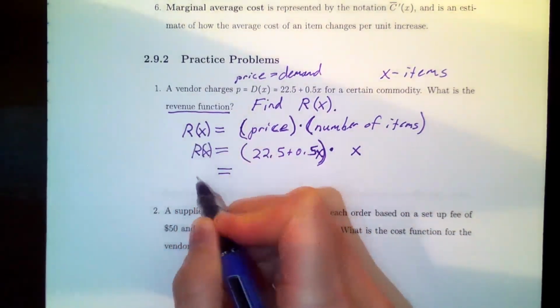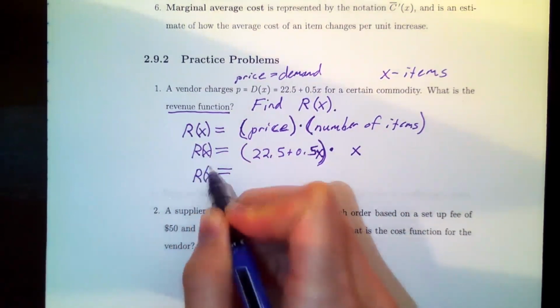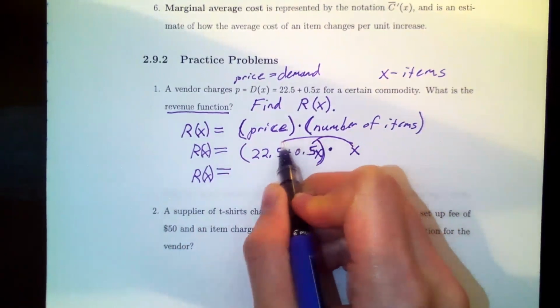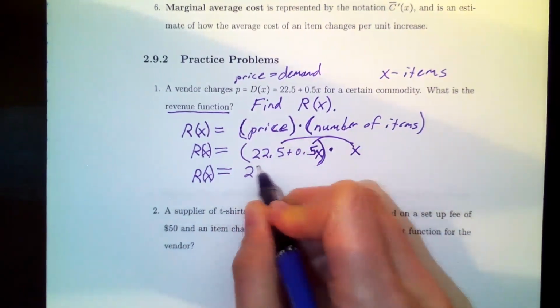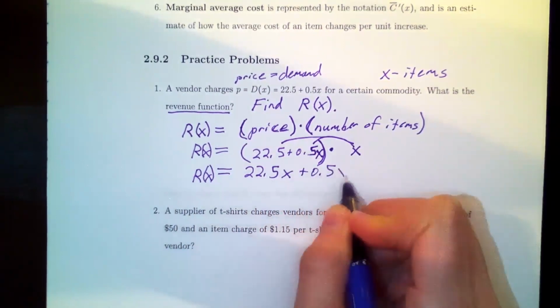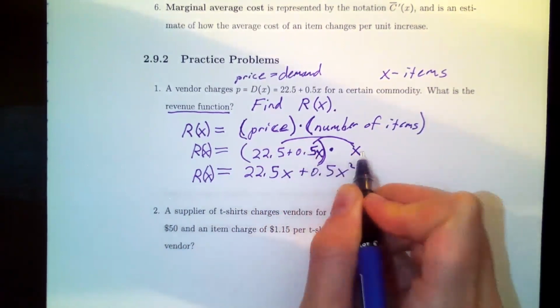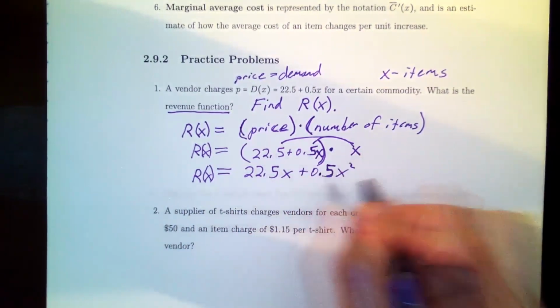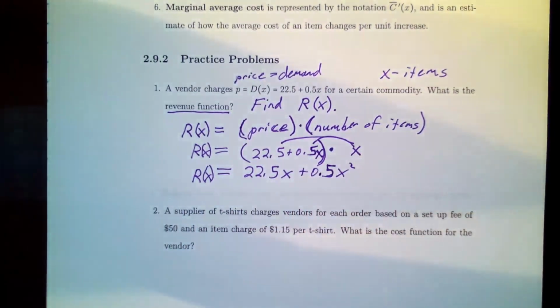Now we can't just leave it like this. We got to make it look pretty. Let's take this X here and distribute it in, multiply, so we can simplify it. This gives an expression, 22.5x plus 0.5x squared, when you multiply x times that term and x times that term. And so we get our revenue function here, and they're not asking me to do anything with it. They just said find the function itself.